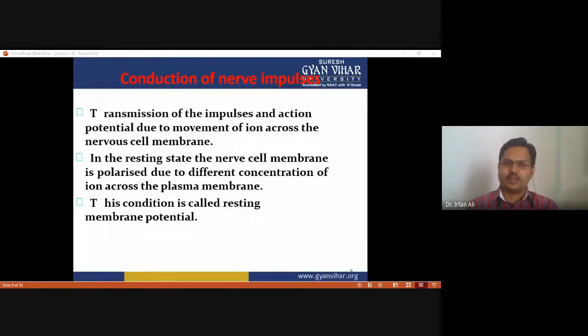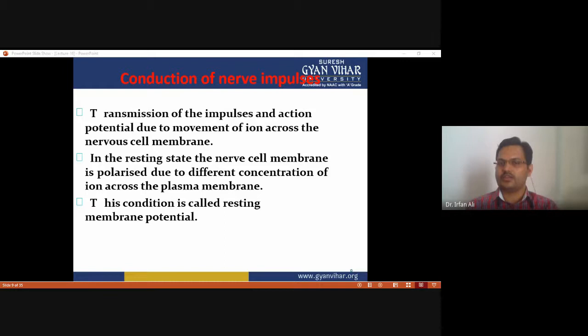So the transmission of the impulse and action potential is due to movement of ions across the nerve cell. It is clear that if there is a movement of ions, the flow of potassium ions and the flow of sodium ions, then the action potential is generated. If there is no flow of ions across the membrane, there is no generation of action potential.